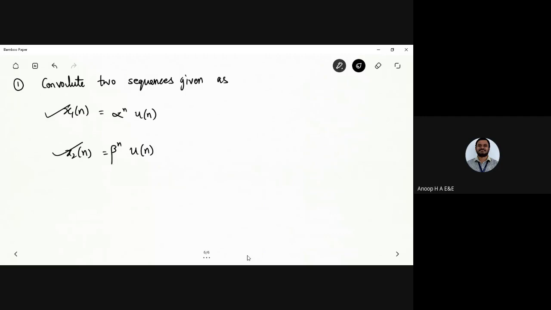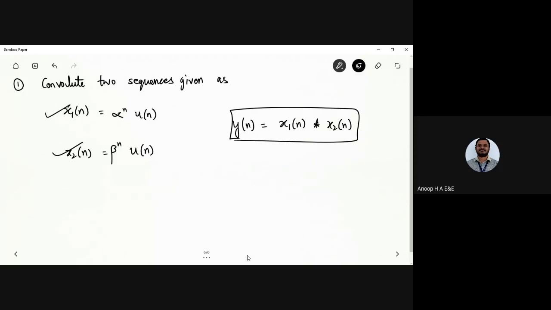I'll give you a hint now. y of n, the output, is x1 of n convolved with x2 of n. You need to find the output, which is characterized by the convolution of two signals. So find the output of a system given the two sequences x1 of n and x2 of n, with these two equations.